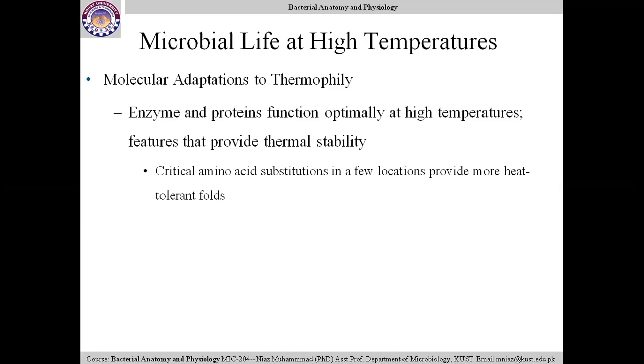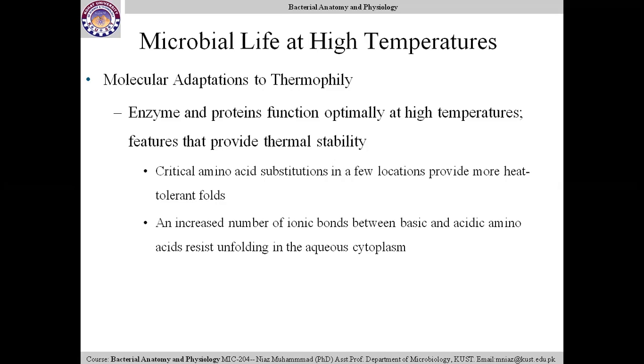Number two, critical amino acid substitutions in a few locations provide more heat-tolerant folds. Critical amino acid substitutions present in a few locations provide more heat stability. In some places, instead of normal amino acids, some unusual substitutions are present which provide more stability to amino acids in structural and functional proteins.